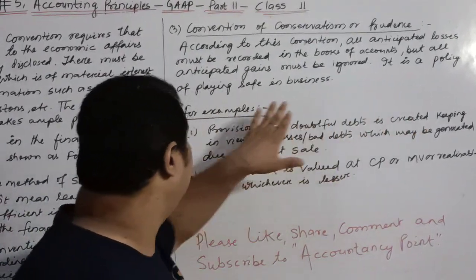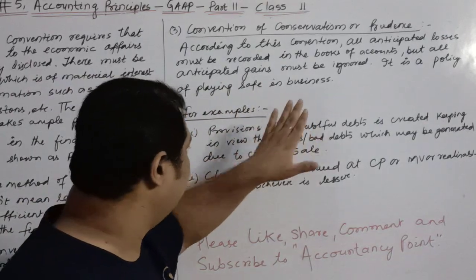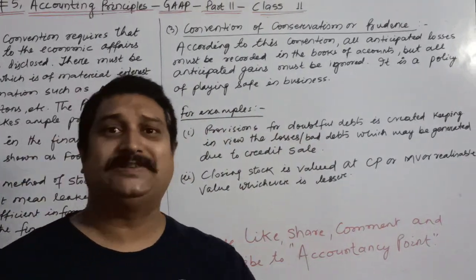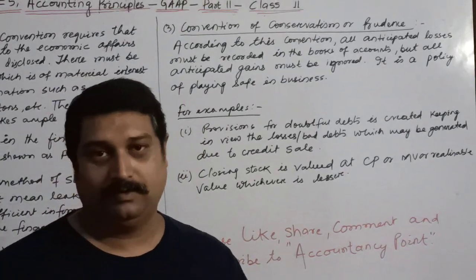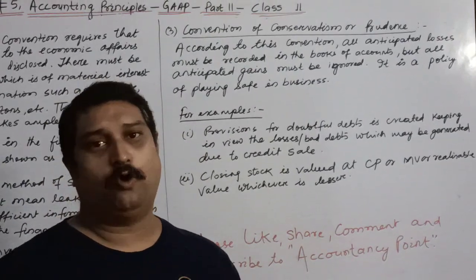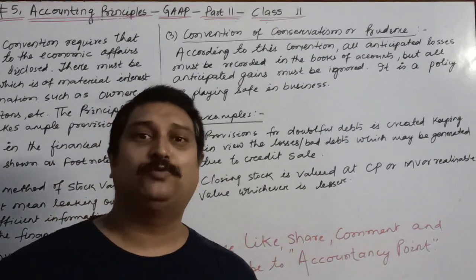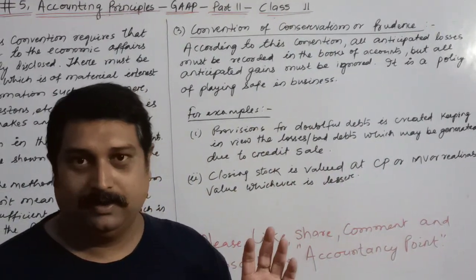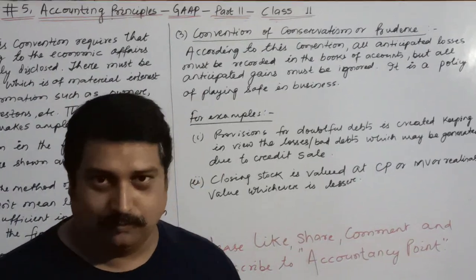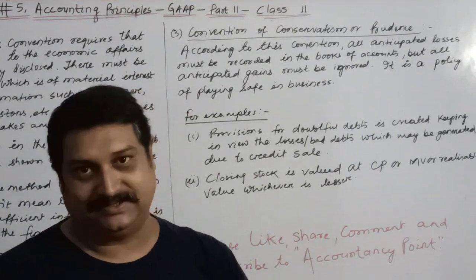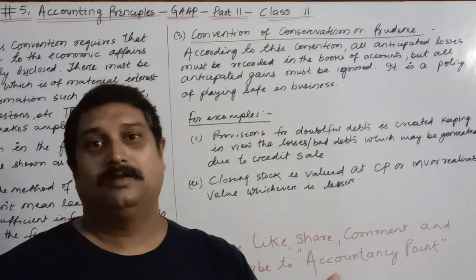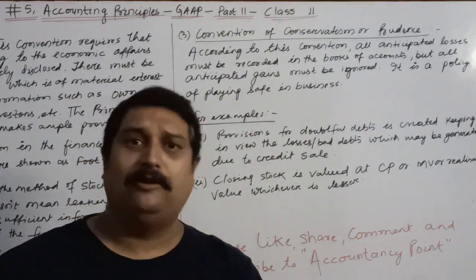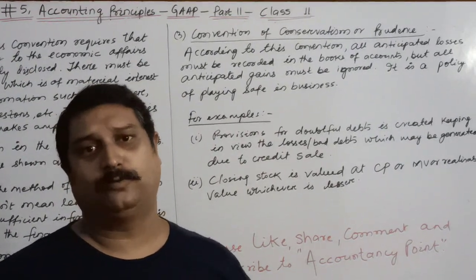It is a policy of playing safe in business. For example, there are many businessmen who sell goods on credit. Now, if you have sold goods on credit, the people who have bought might be declared insolvent. They may not be in a position to pay you. So that will be bad debts for you. Bad debts are a regular thing which happens in the normal course of business.